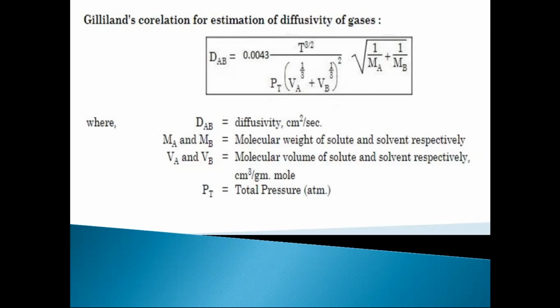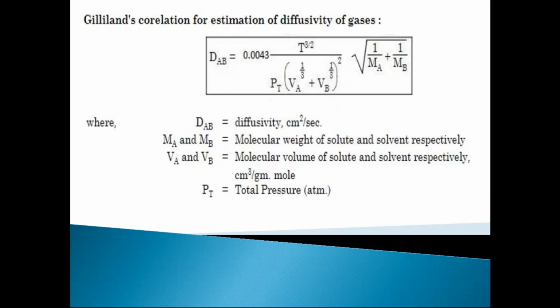So I told you that A is the solute and B is the solvent. So Va is nothing but molecular volume of solute in centimeter cube per gram mole, and Vb is nothing but molecular volume of component B, and its unit is centimeter cube per gram mole. And Pt is nothing but total pressure, that is atm.